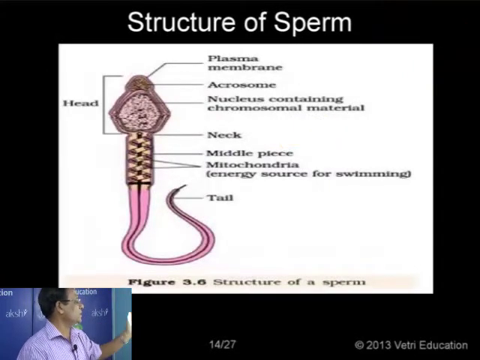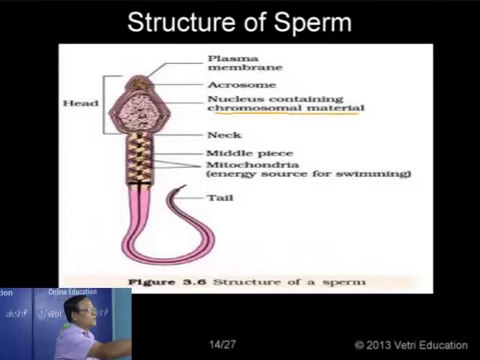Now this is another diagram, just a diagrammatic representation of the same one. Now this is the plasma membrane, acrosome, the nucleus containing the chromosomal material, and we have the neck region. You see this is a centriole, and from it arises the axial filament.